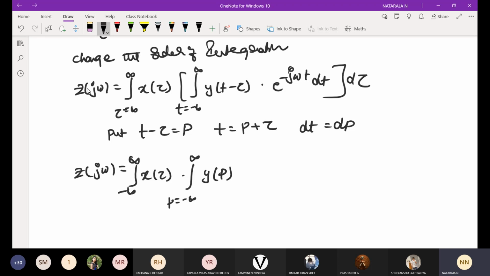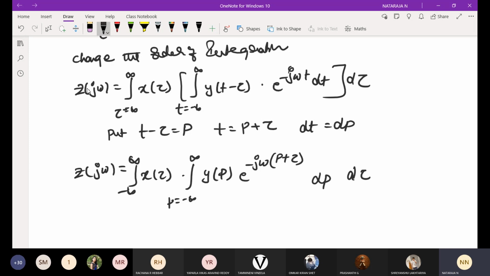That is why this limit will vary from minus infinity to plus infinity. Am I right? Next, e power minus j omega t will be replaced by p plus tau, and dt will be replaced by dp into d tau.